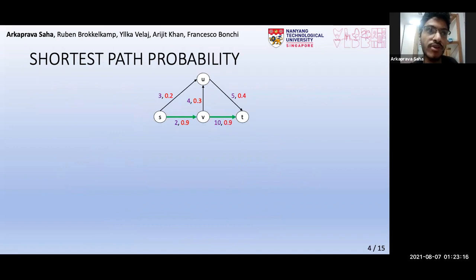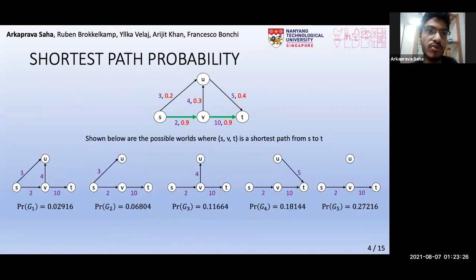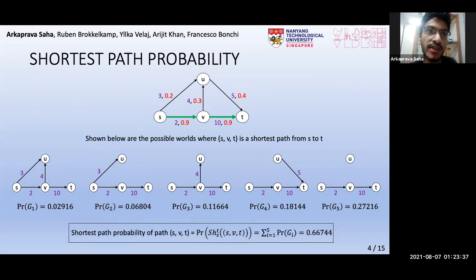Continuing with the same example, we now demonstrate the concept of shortest path probability of a path in an uncertain graph. Suppose we are interested in the green path here. We consider all possible worlds where this path is shortest, which in this case are these 5 possible worlds, and compute their probabilities. The shortest path probability of this path is then defined as the sum of the above probabilities, as shown in the last line.